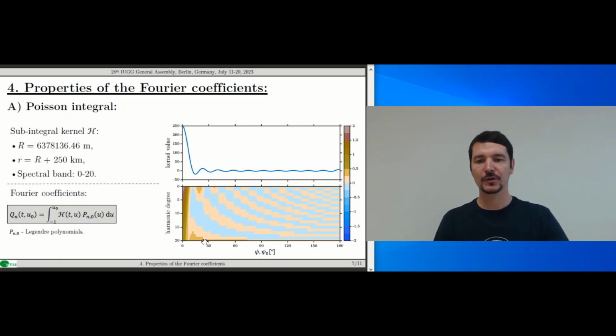These are functions of the spherical cup size psi 0 on the horizontal axis and of the harmonic degree on the vertical axis. The amplitudes of the Fourier coefficients are systematically positive in a close proximity of the kernel's maximum. Then their numerical values change sign and their magnitude gradually reduces. Interestingly, the amplitudes of the Fourier coefficients reach local extrema at the 0 crossings of the kernel.